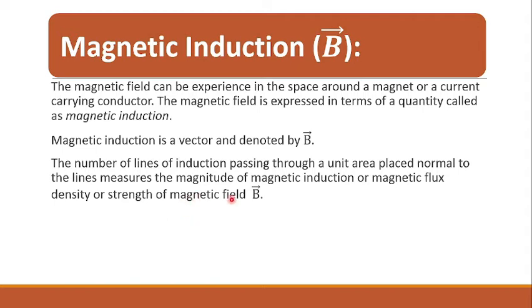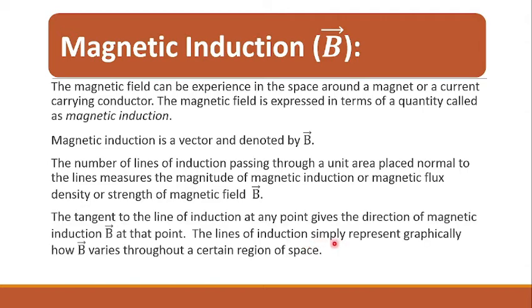So the magnetic lines of induction passing through a unit area placed normal to the lines measure the magnitude of magnetic induction. Thus the number of lines of induction per unit area measures the strength of the magnetic field or density of the magnetic flux, right?